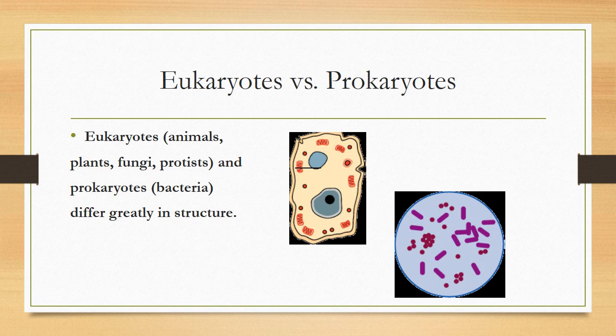Before discussing the internal organization of the cell, we must know that there are two types of cells, which are called prokaryotes and eukaryotes.